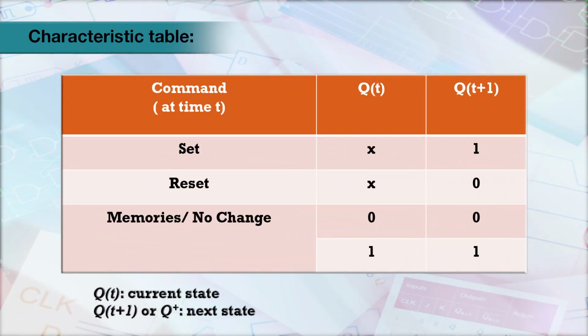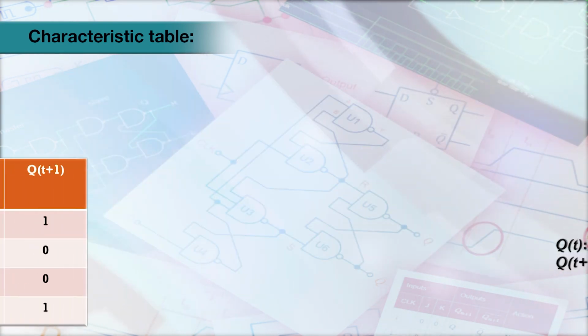Characteristic tables play a vital role in understanding the functionalities of memory elements. These tables contain details for each combination of input and output, showing the features of the circuit.